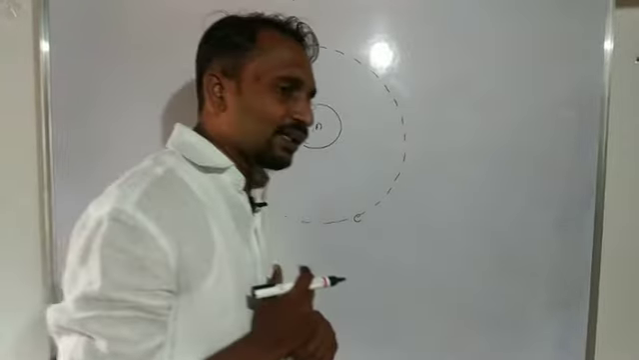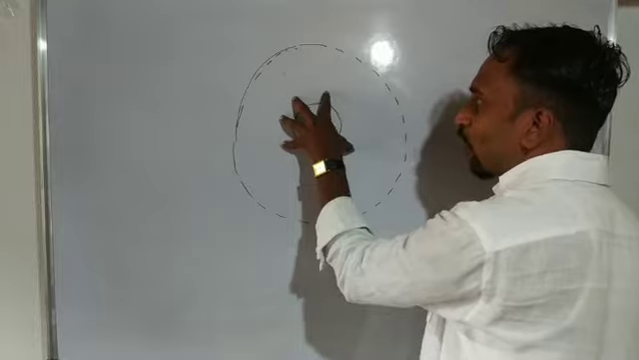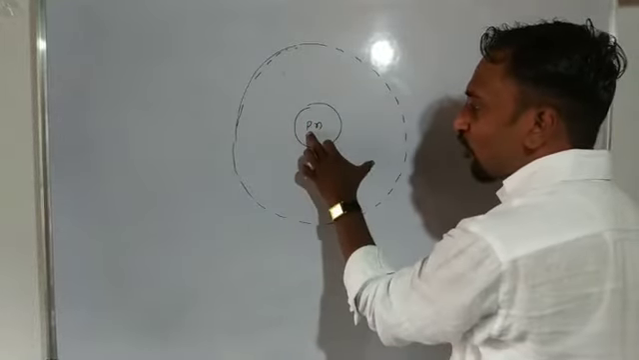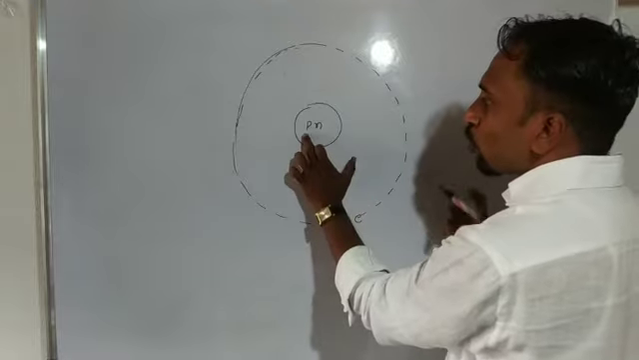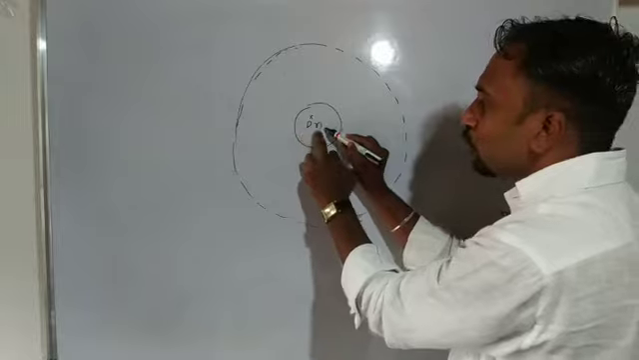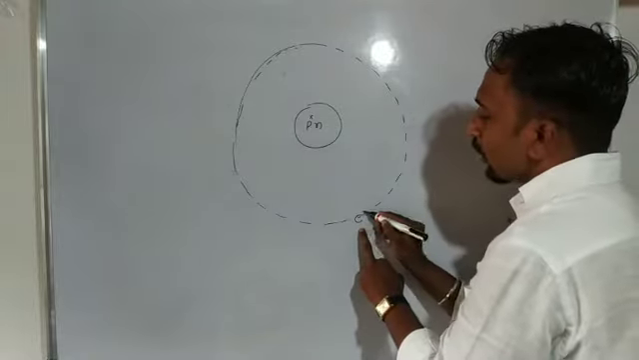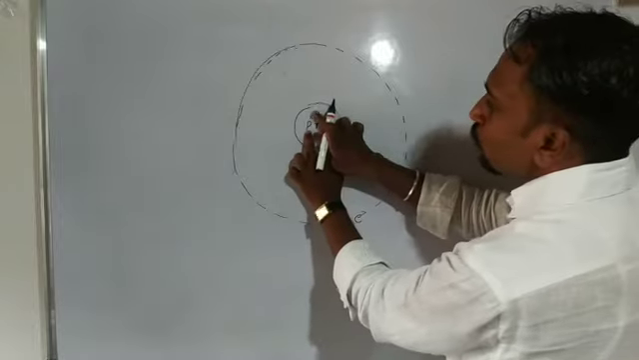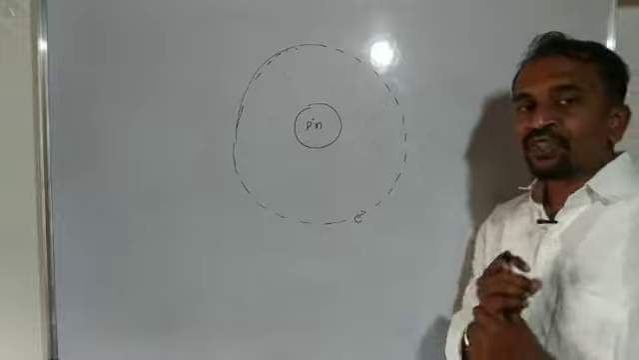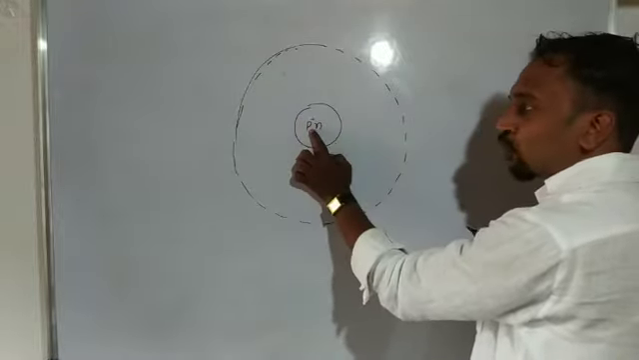So this is the center part of an atom, and it is made up of protons and neutrons. The proton is electrically positive, and the neutron is electrically neutral. The electron is a negatively charged particle, the proton is a positively charged particle, and the neutron is electrically neutral. So the nucleus is made up of protons and neutrons.